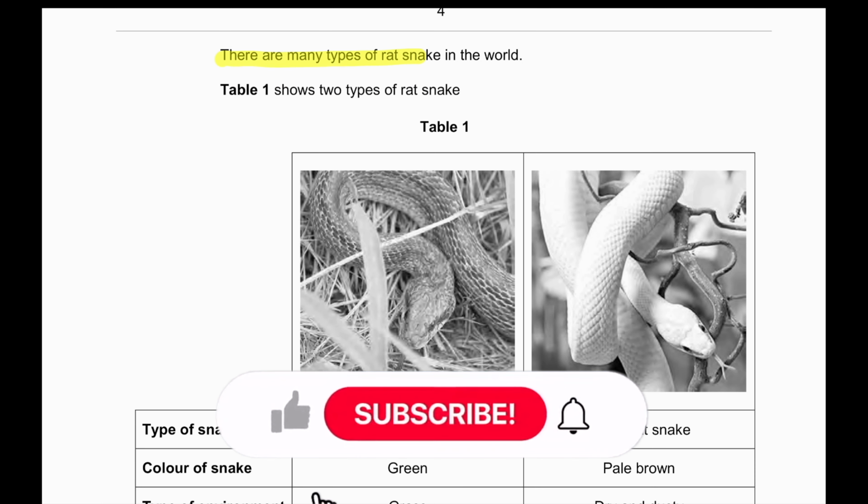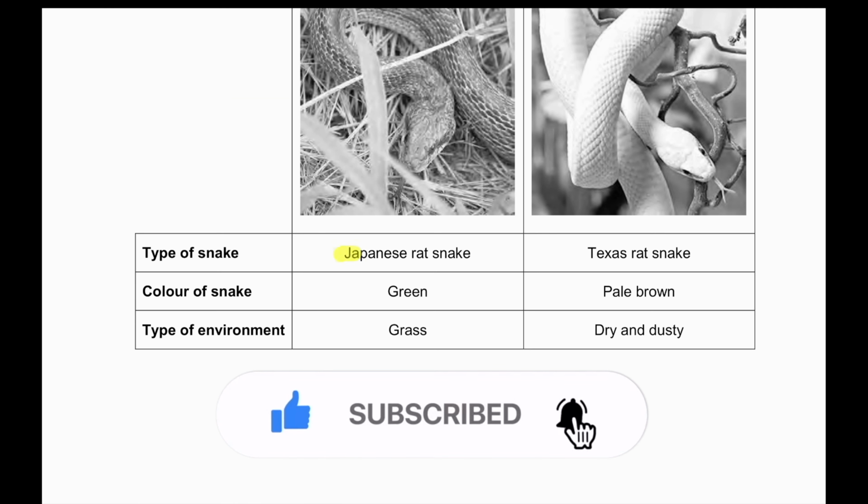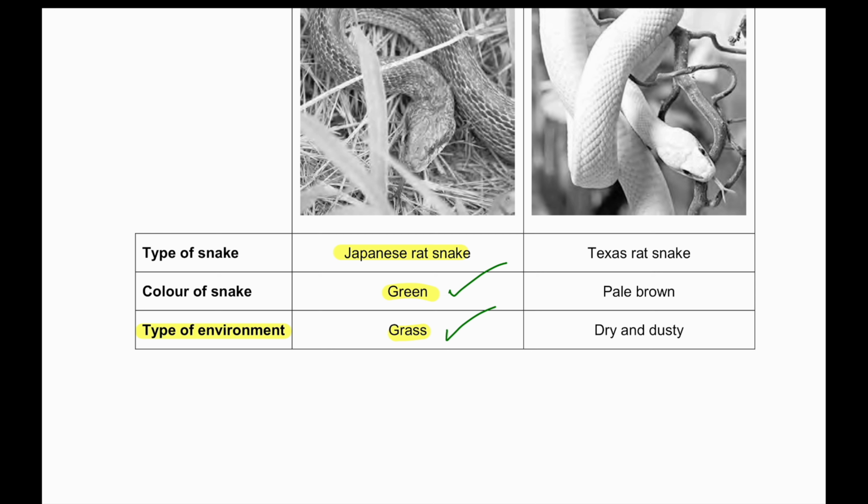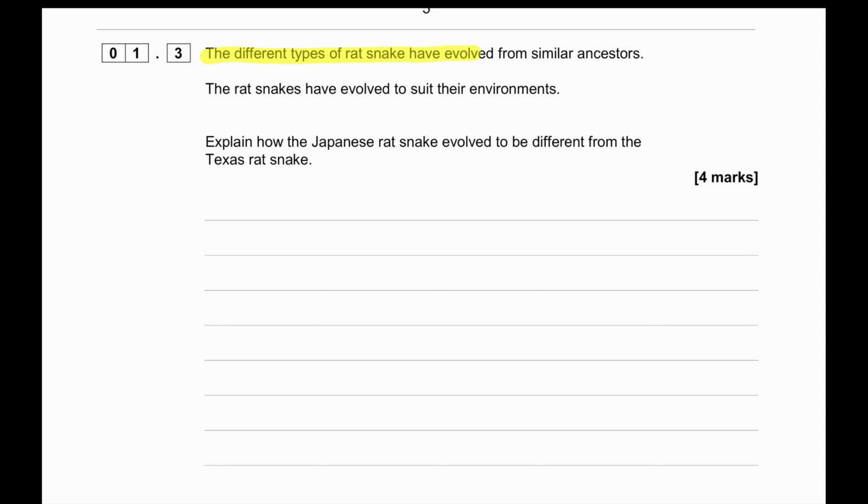There are many types of rat snake in the world. Table 1 shows the types of rat snake. You can see a Japanese rat snake, which lives in grass, and the color of the snake is green. And then there is the Texas rat snake, which is pale brown in color, and the type of environment that it lives in is dry and dusty. The different types of rat snake have evolved from a similar ancestor. The rat snakes have evolved to suit their environments. Explain how the Japanese rat snake evolved to be different from the Texas rat snake.